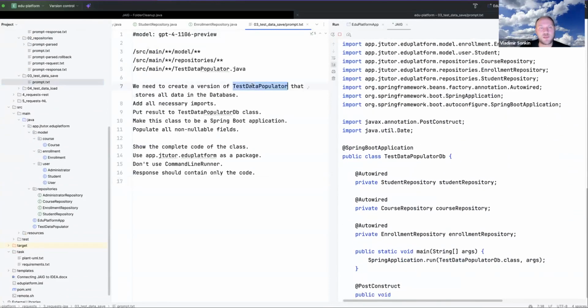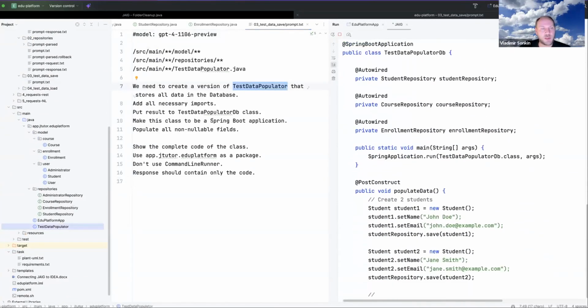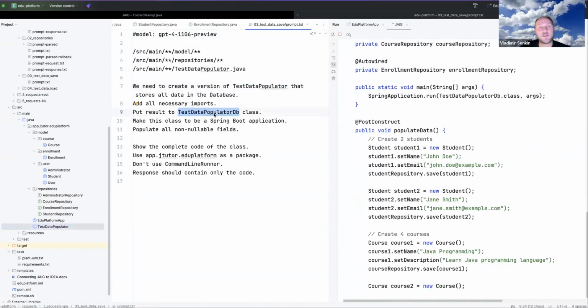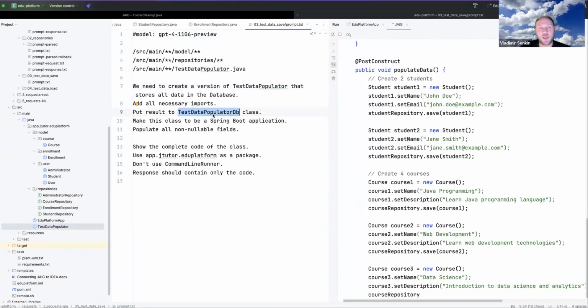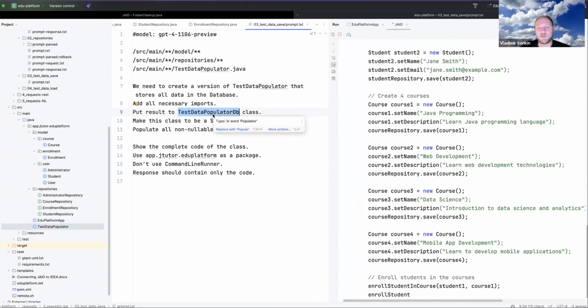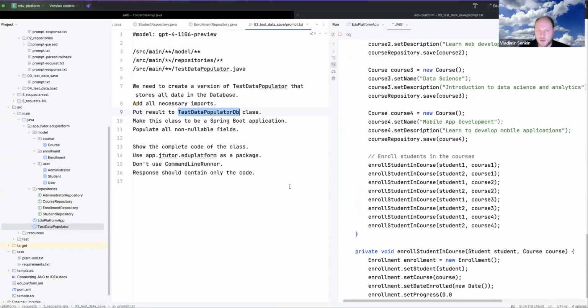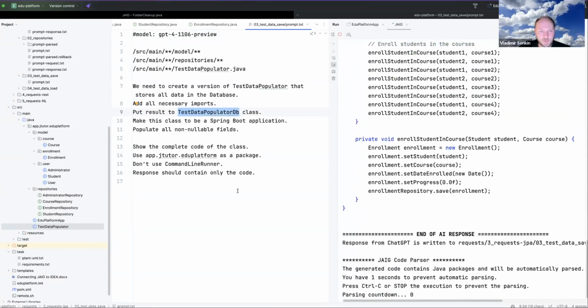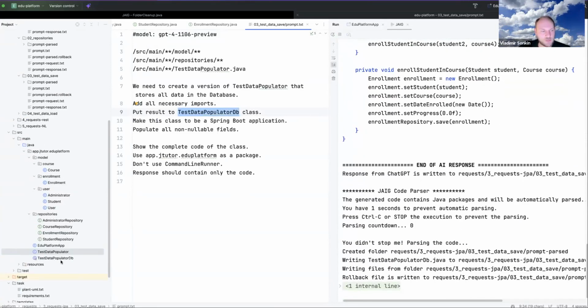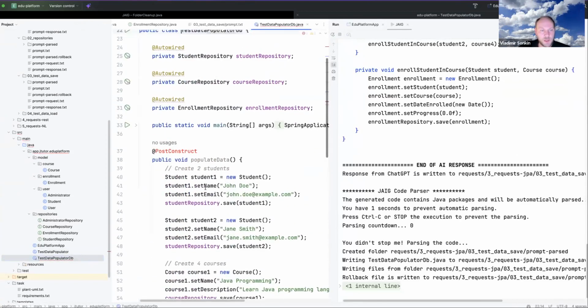So test data, it will take test data populator and create another class, test data populator DB, and it will put all this data to the database. And okay, it is generating the code, and now it is Spring application, and let me execute it.